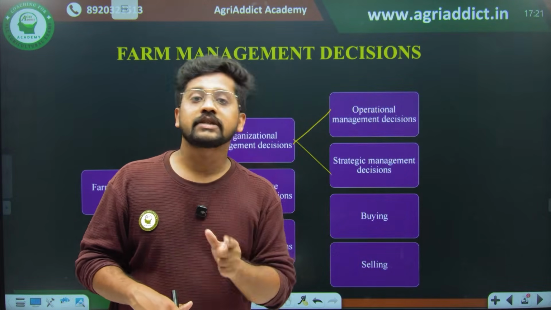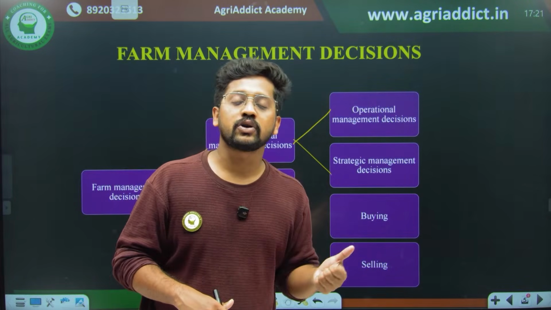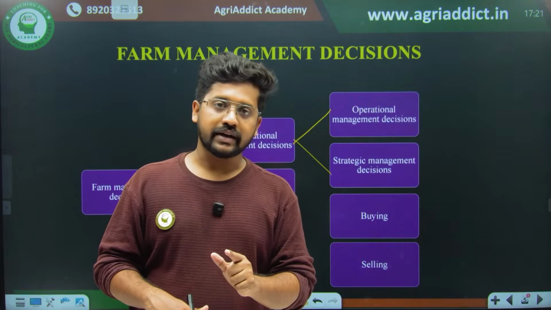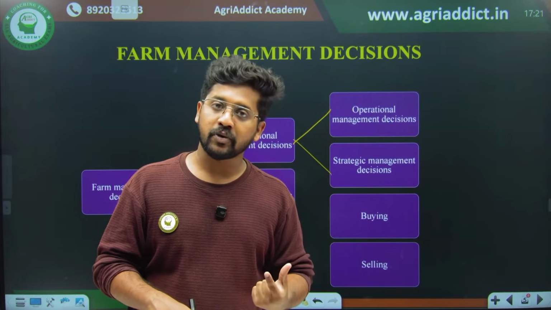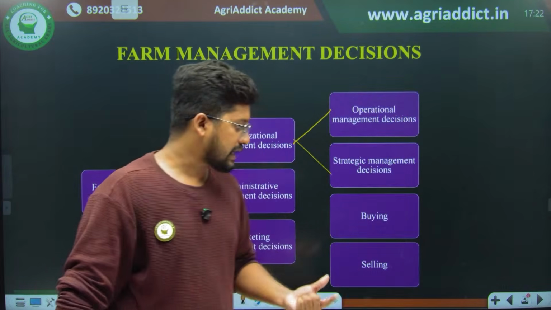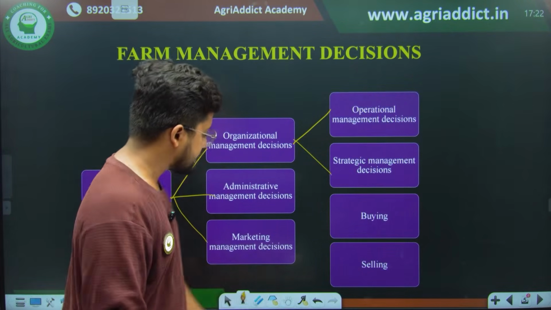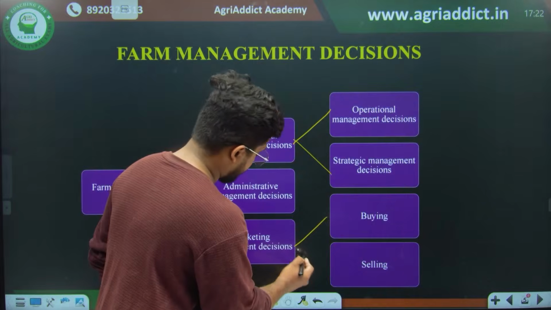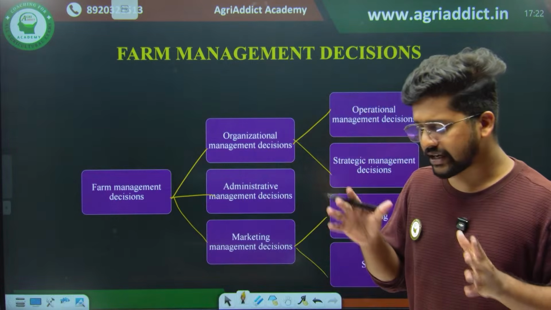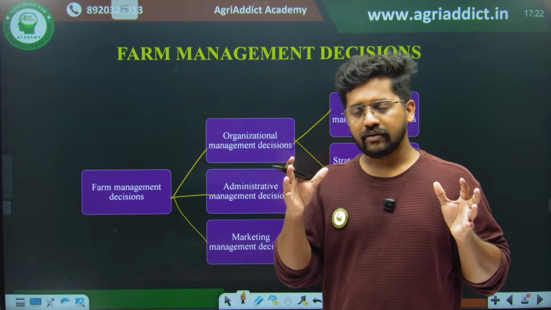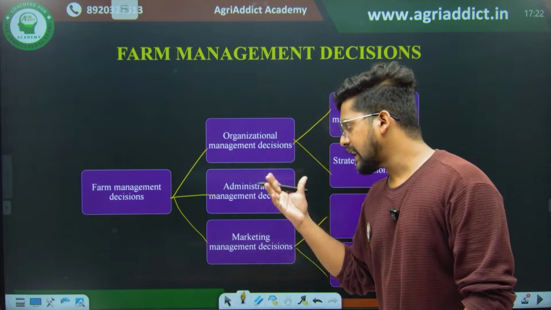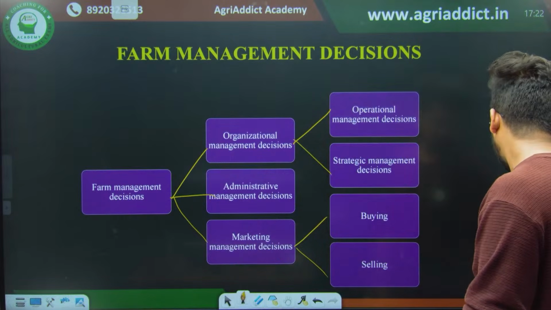We have studied the subject matter of agricultural marketing in our previous marathon. It consists of product marketing as well as input marketing. So input has to be procured by the farmer entrepreneur, and product has to be sold efficiently to the market by the farmer entrepreneur. That is none other than the buying and selling decisions. So the buying and selling decisions come under the marketing management decision. So each and every decision we take during our agricultural crop production, or the farm management, can be classified into organizational, administrative and marketing management decisions.